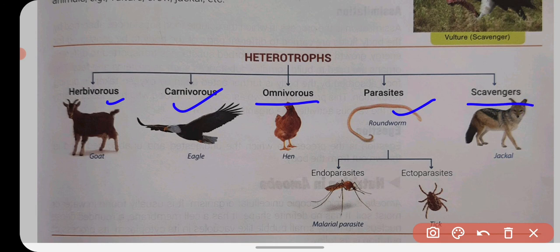Scavengers eat dead organisms. And parasites are of two types: endoparasites, which live inside the body of another organism, and ectoparasites, which live outside the body of another living organism.